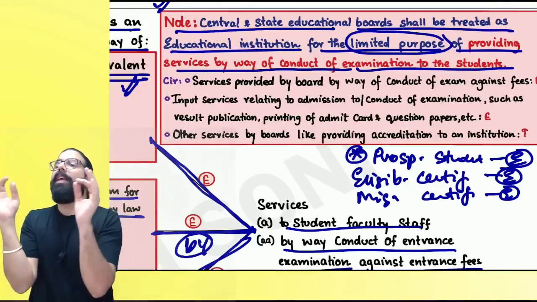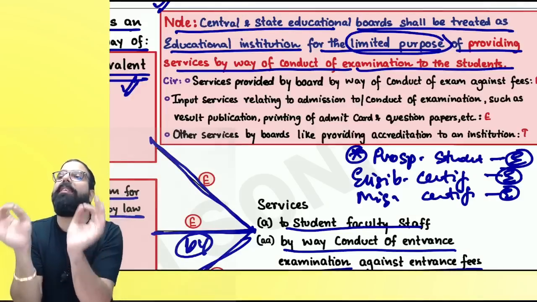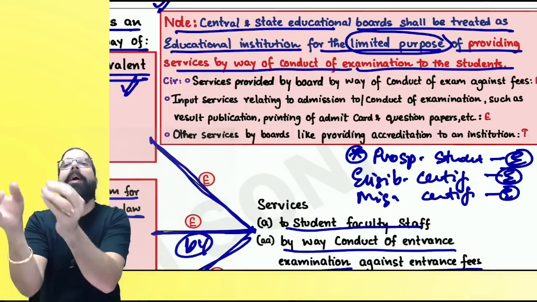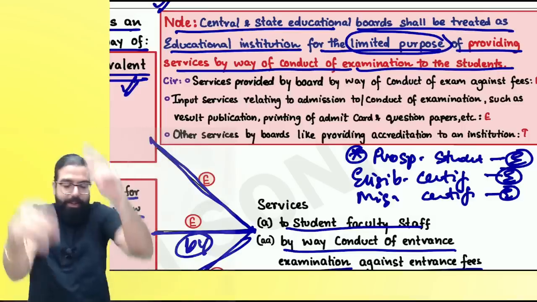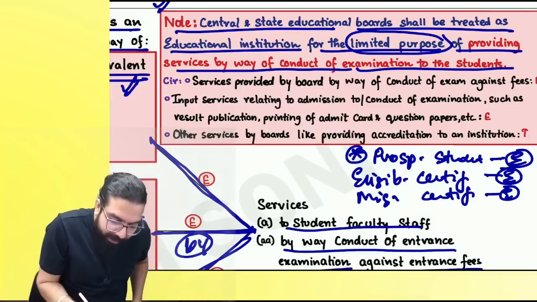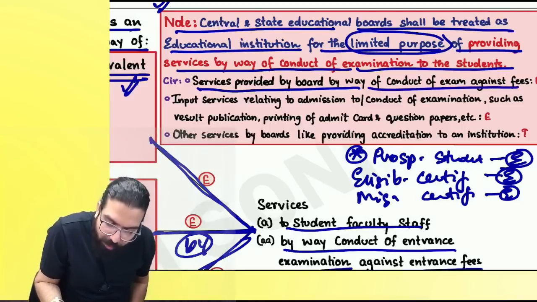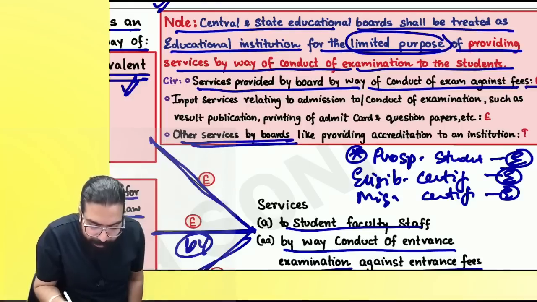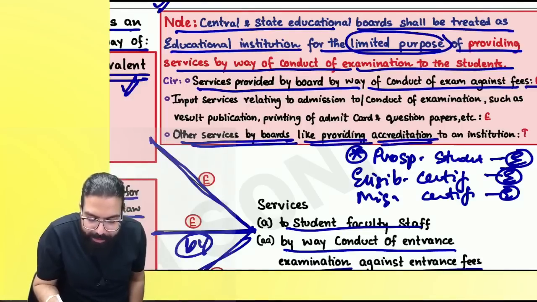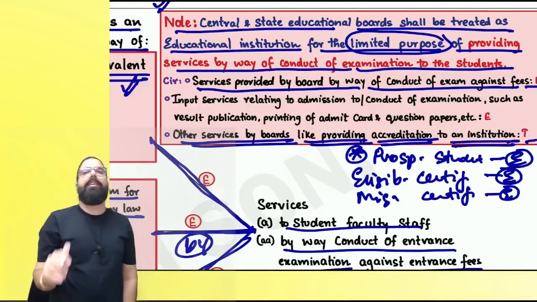Did you guys get it? When state boards and central boards give services to students by conducting their examinations, the 10th exam and 12th exam, that is the only thing exempt. Other services provided by the board by way of conduct of examination are exempt. If the board provides other services, like providing accreditation to an institution, that will always be taxable.